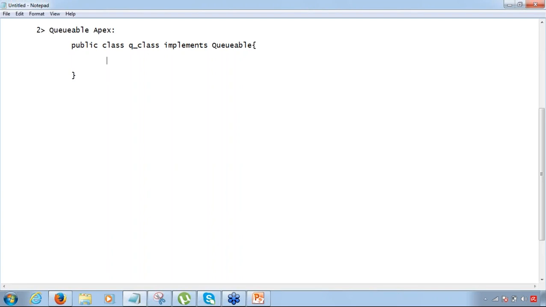You have to write your method as public void execute. Keep in mind that your method has to be void, it should not return anything, and the name of the method has to be execute. And your code goes here. Whatever you want to execute, that goes here. So all that you have to worry about is the code that you want to execute in future. That's it. Nothing else.